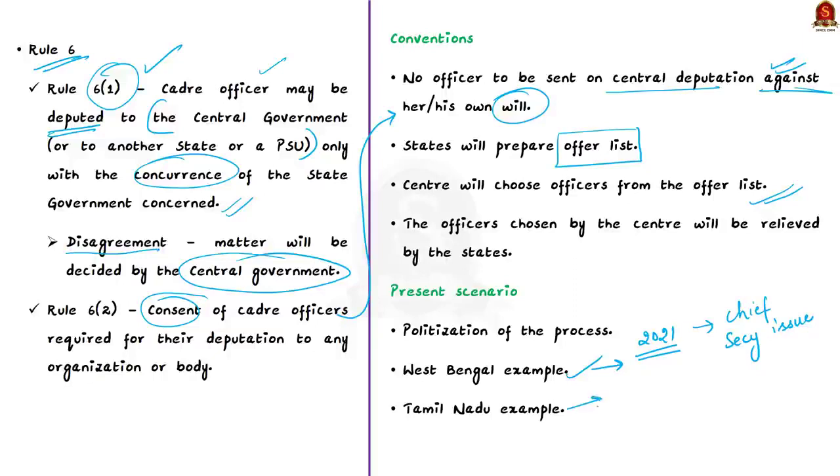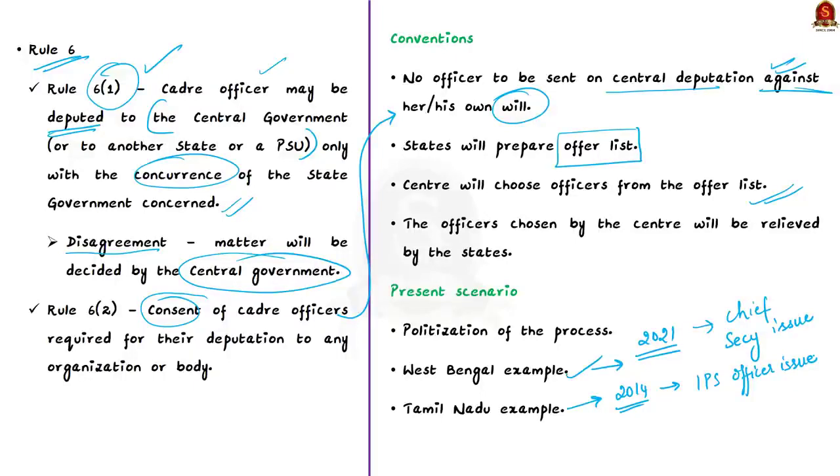Now there is another example. In 2014, a senior IPS officer from Tamil Nadu relieved herself from the state service in accordance with the center's direction. Here, first the state government gave clearance, but at the last moment, the state IPS officer was suspended by the state government. So here, the state government was at fault. These two examples show that both the center and states have been politicizing the process, especially the deputation process, and it has been affecting the smooth functioning of the governments.